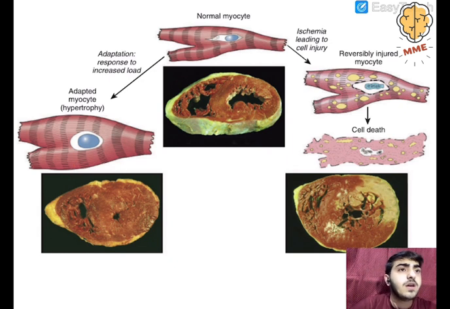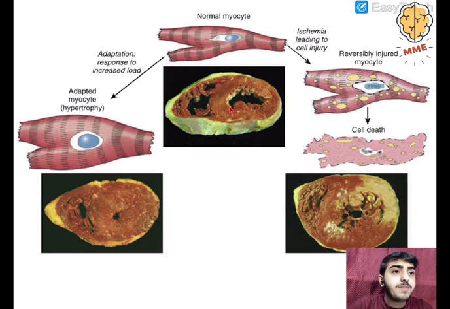Now here, what is happening? Ischemia is occurring, leading to cell injury, and this is reversible cell injury. Compared to the normal one, you can see there is minute swelling present. Next, you can see some white droplets. These denote the fatty changes which are occurring. Next, if this ischemia persists for a longer time, the myocyte can't tolerate it and is going to die, leading to cell death.